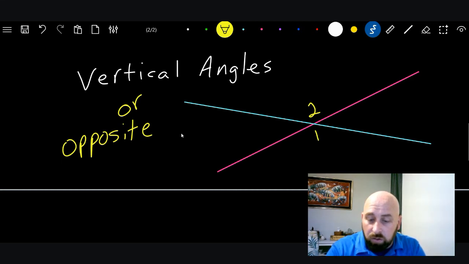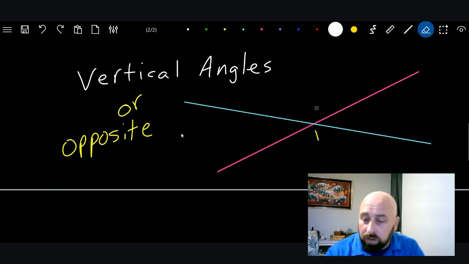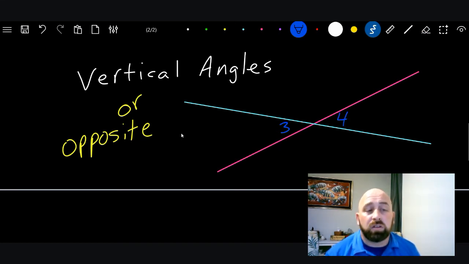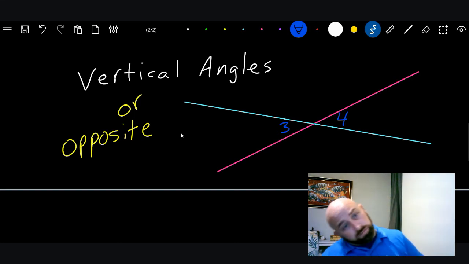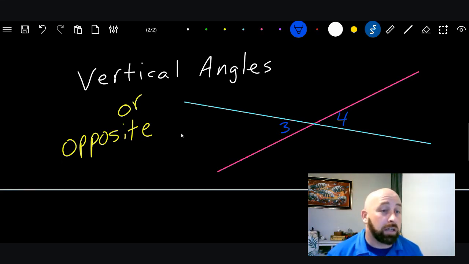Let's look at this. So 1 and 2 would be vertical angles, but we could also call these 3 and 4. And 3 and 4 are what's called vertical angles. You say, no, no, those are horizontal angles. Okay, I understand. But if you tilt your head like this and look at it, now they're vertical again.